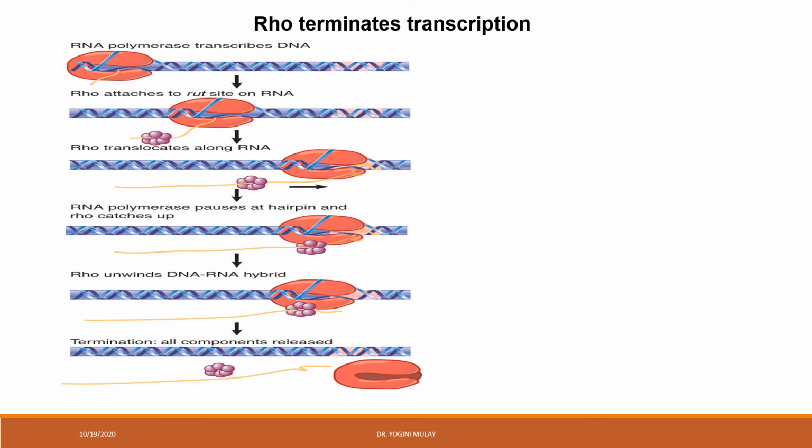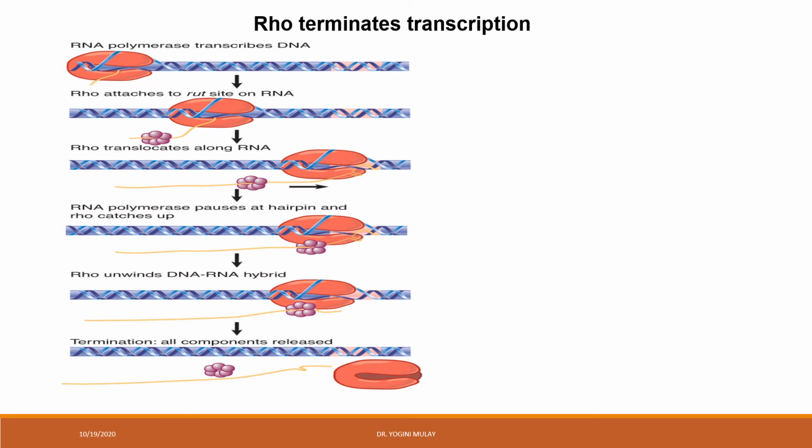Whenever this RNA polymerase comes across the terminator, you can see the presence of the terminator sequence over here, which is shown in a different color. Whenever RNA polymerase comes across the terminator sequence, it takes a very little pause, and because of this pause, the rho can catch this RNA polymerase. Once it catches this RNA polymerase,